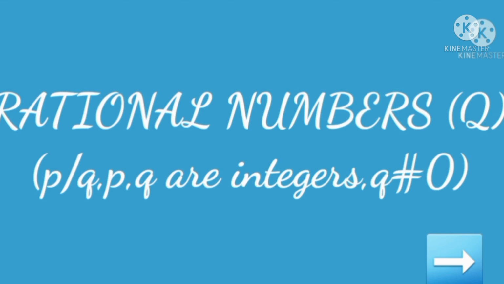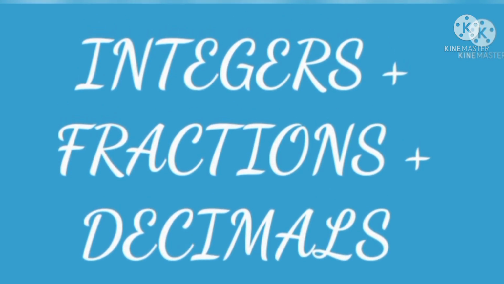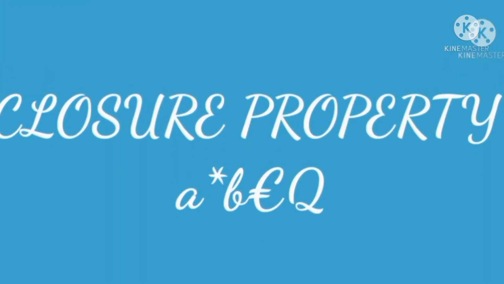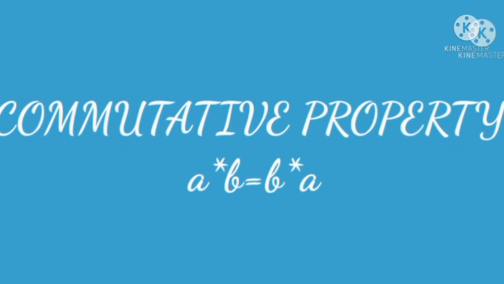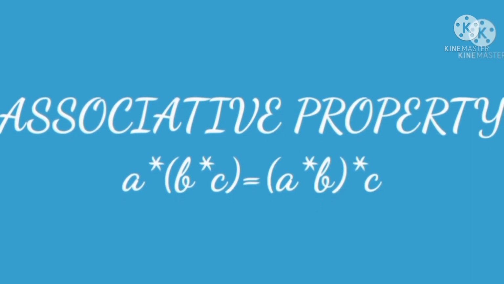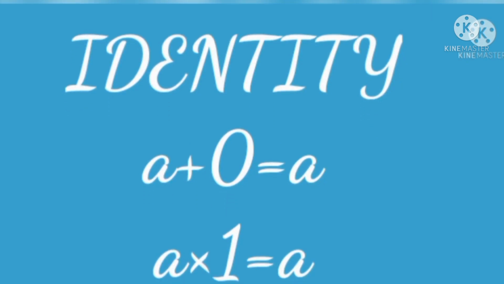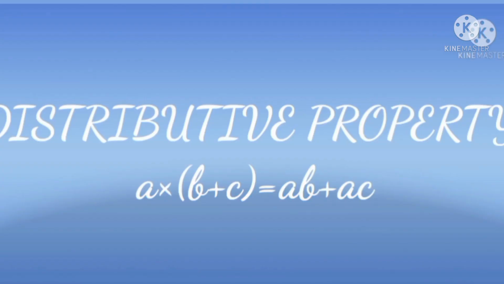I am the combination of integers, fractions and decimals. Closure property tells where I am. Counted to tell the double number rearrangement is same. Associate to tell the triple number rearrangement is same. Identity tells mirror of us. Distributive tells A into B plus C is equal to AB plus AC.